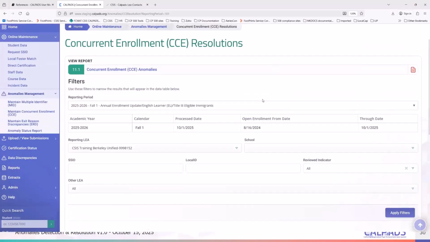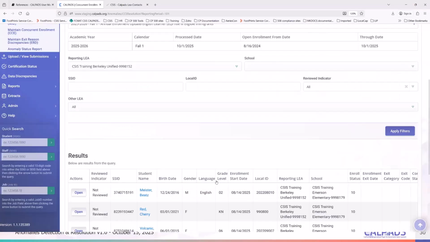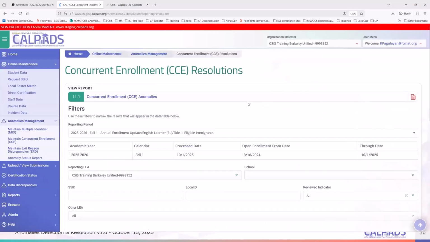So let me just discuss the interface that we have here. You have a link to the CCE anomaly reports. It should give you the list of CCE SSIDs that you need to resolve in a spreadsheet.